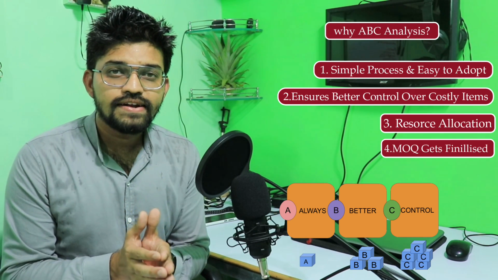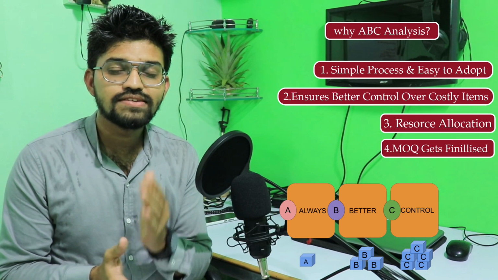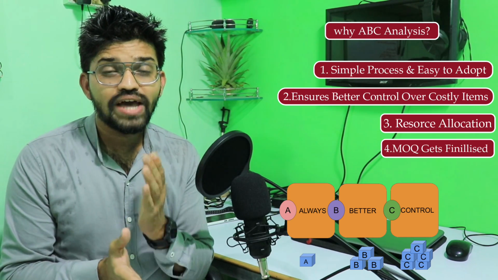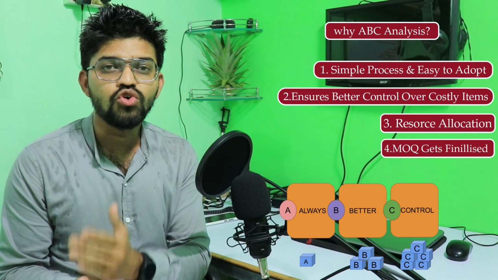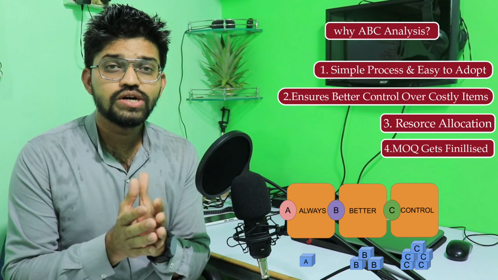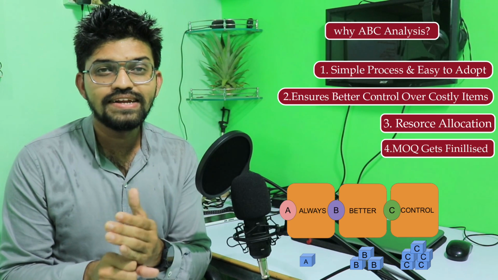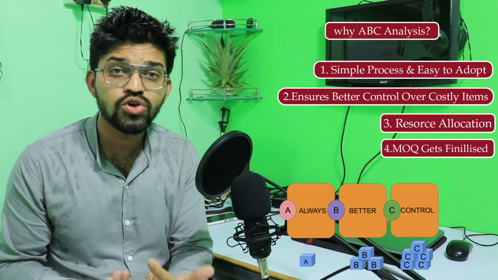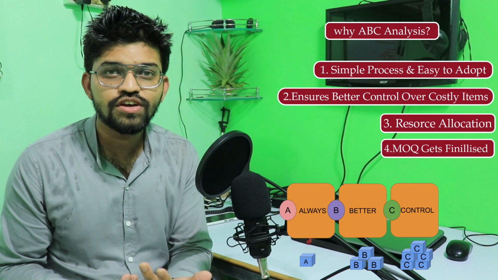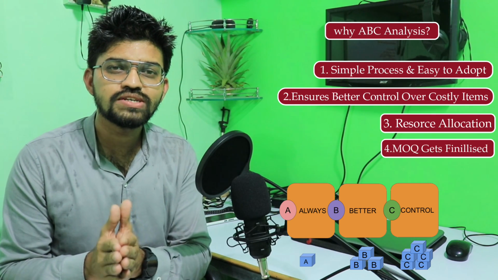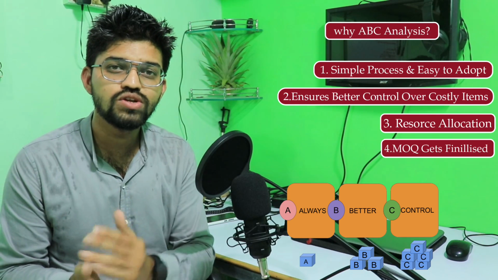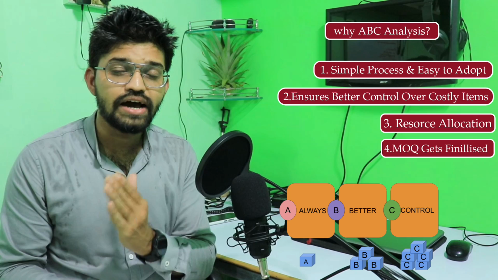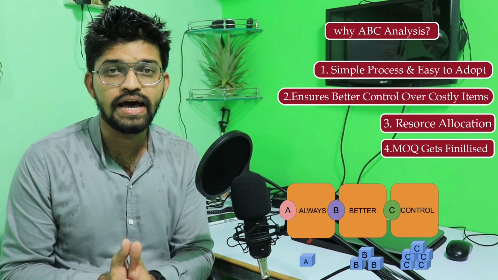This ABC analysis process can also be termed as selective inventory control, and based upon the category we can also calculate the annual consumption value of each and every item. Also, because of this ABC analysis, my overall supply chain process, that is sourcing, procuring and receiving, becomes very easy. So guys, this is all about the ABC analysis. I hope you understood the concept of ABC analysis.